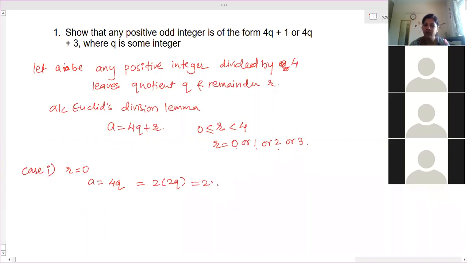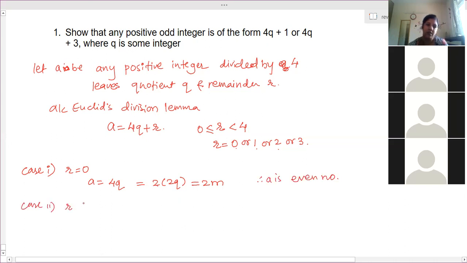So that means it is of the form 2m. So 2Q is considered as a quotient. When the same number is divided by 2, we get 2Q as a quotient. So that quotient we have considered as m. So that means A is a multiple of 2. Is A a multiple of 2? Yes, ma'am. So here, therefore, A is an even number, right? Yes, ma'am.